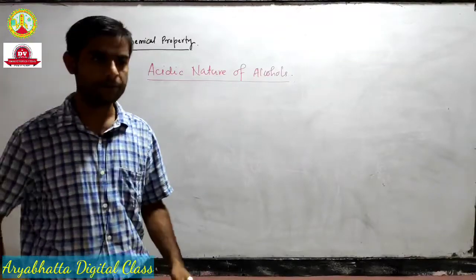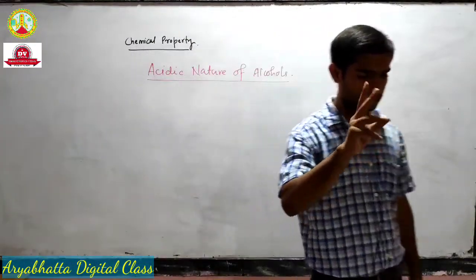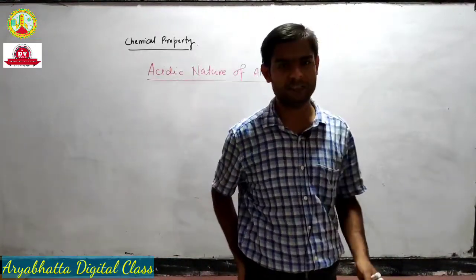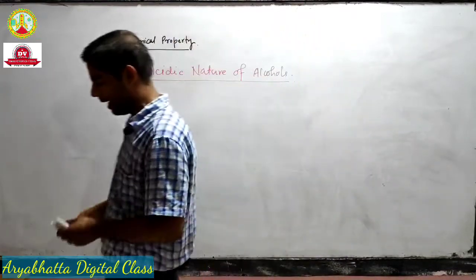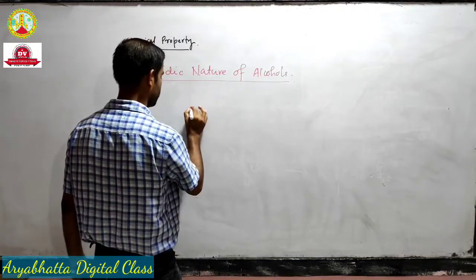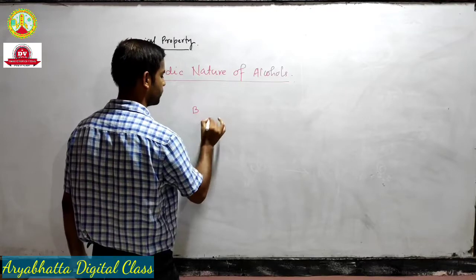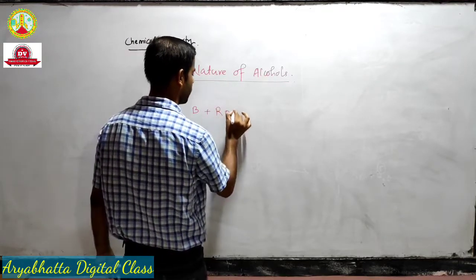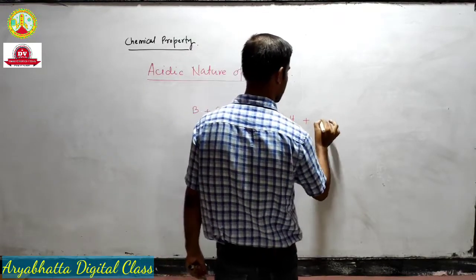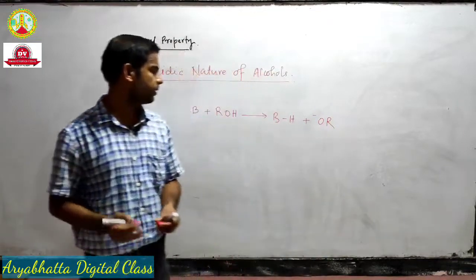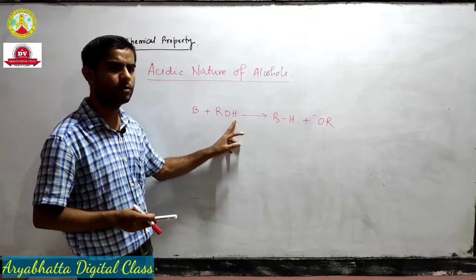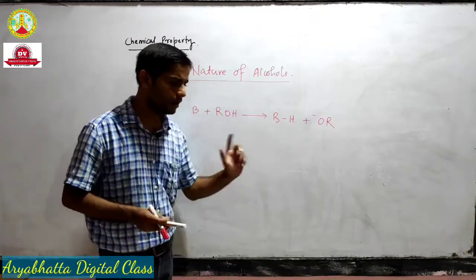Bronsted acid comes as pairs. They come in pairs as an acid-base pair. So suppose we have a base and we have an alcohol, something like this. The base will remove one proton from the alcohol, that means alcohol will give a proton.